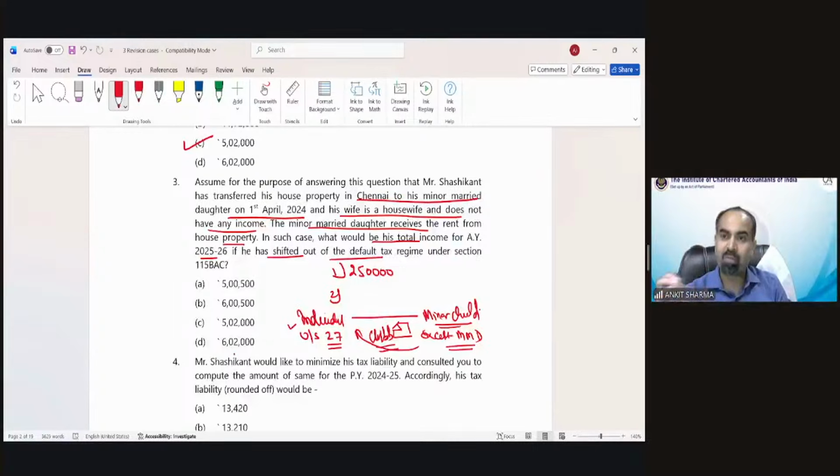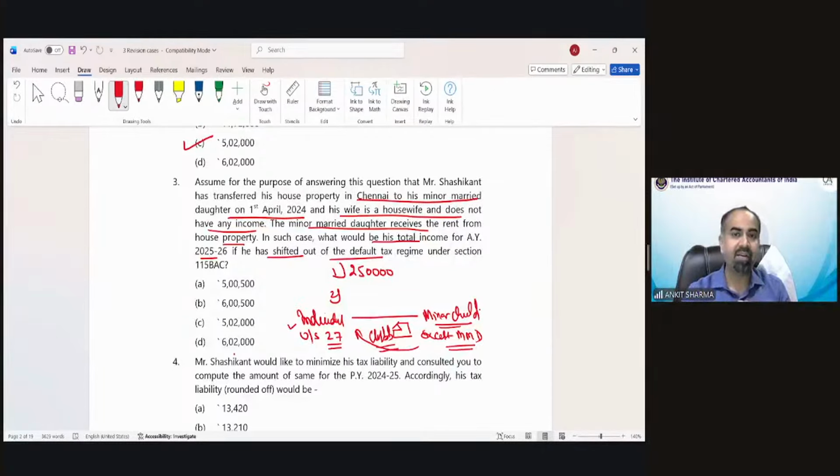So remember, if that would have been a minor married son, then that individual would be the owner of the property, and there is no clubbing provision applicable. The whole rent would be part of that individual's income. But in the minor married daughter case, the deemed owner concept is not applicable, but the clubbing concept is applicable.